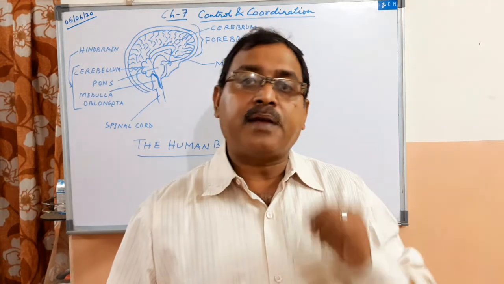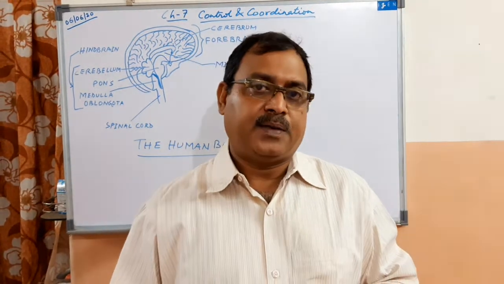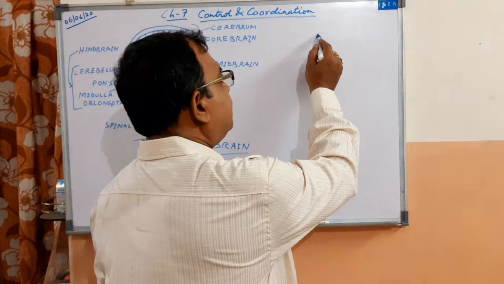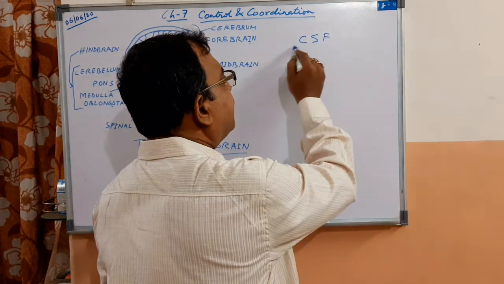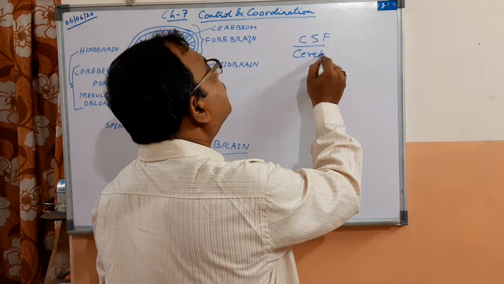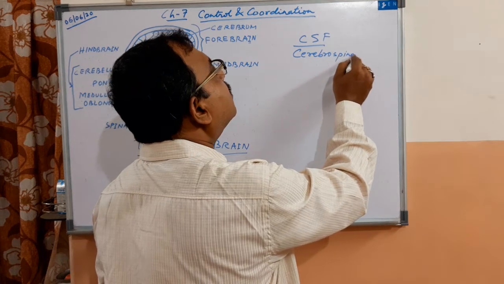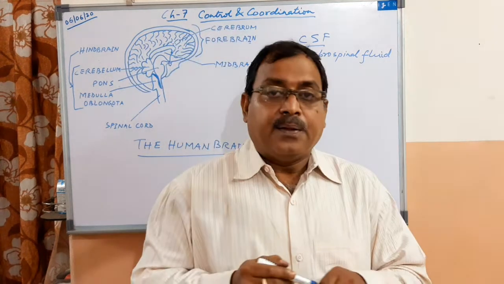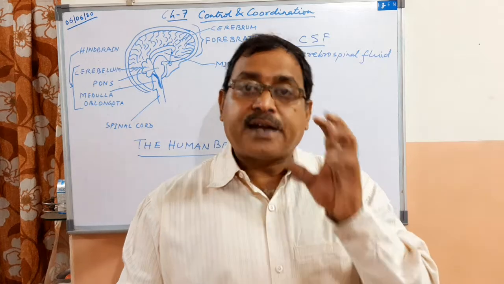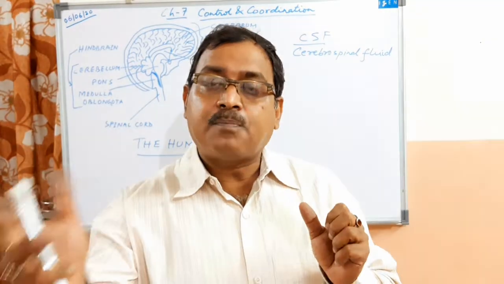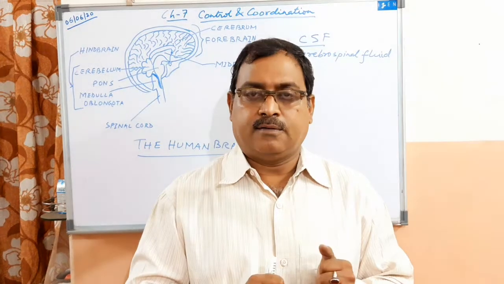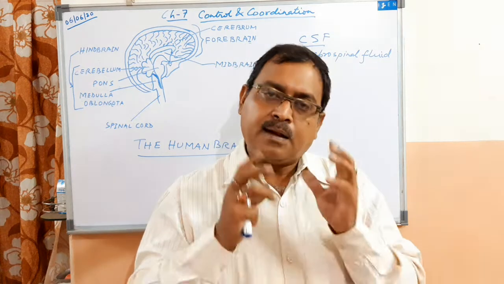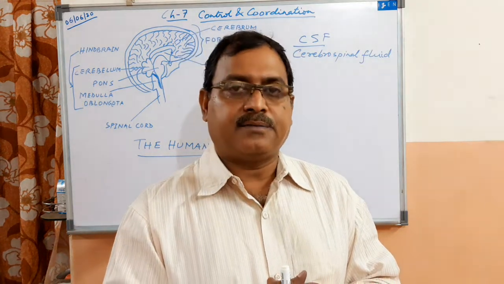Now, between these membranes and also inside the brain, there is a fluid present, which is called CSF or cerebrospinal fluid. This protects the brain from any type of external shock. Clear? So it absorbs the shock and protects the brain inside.